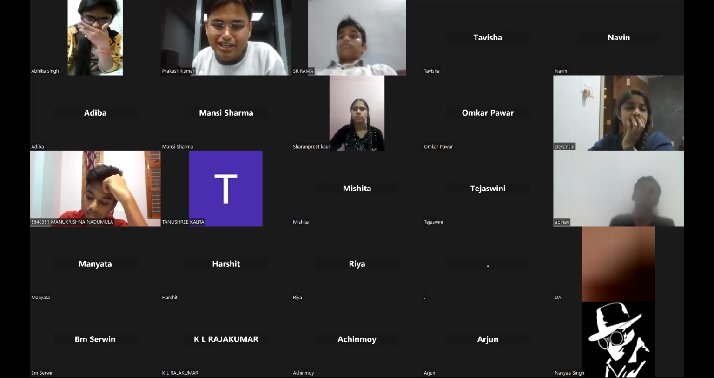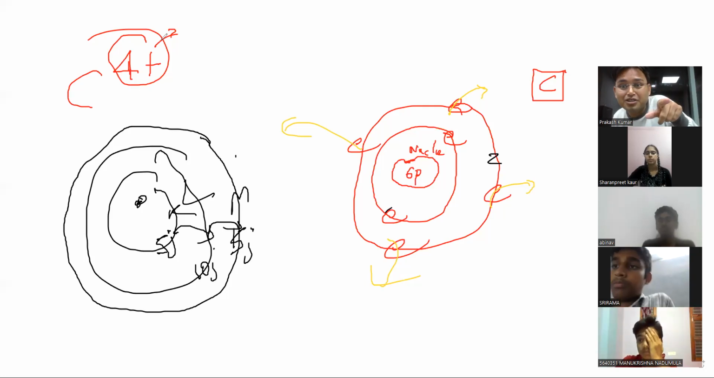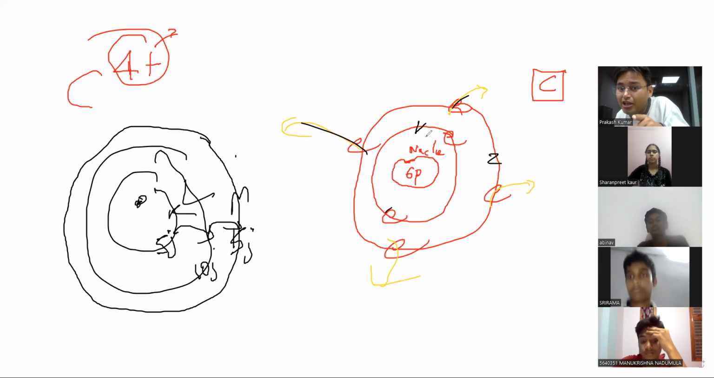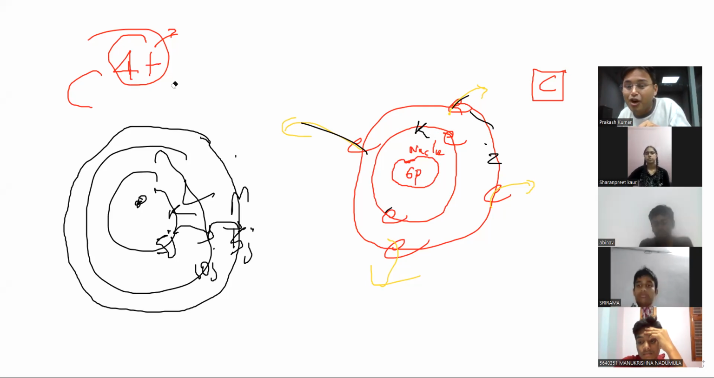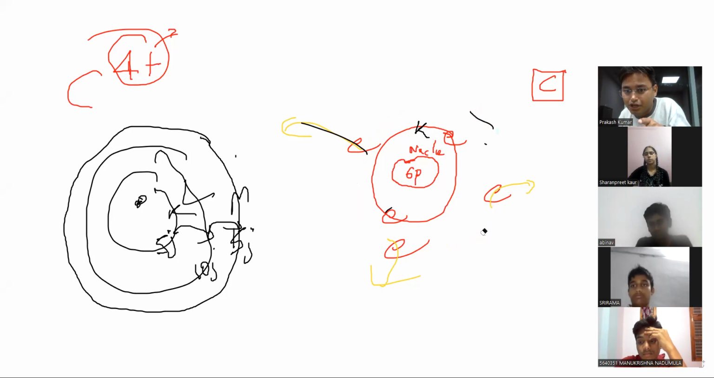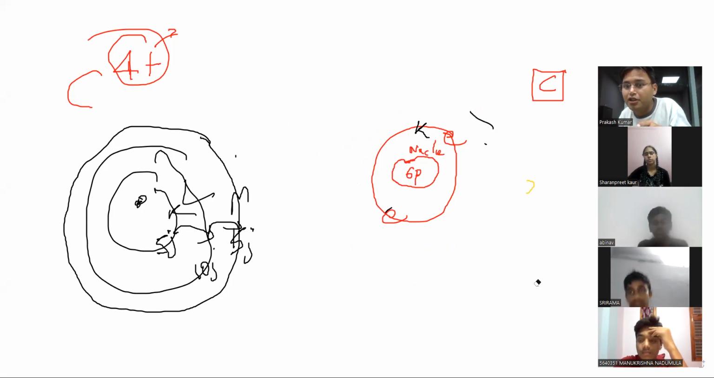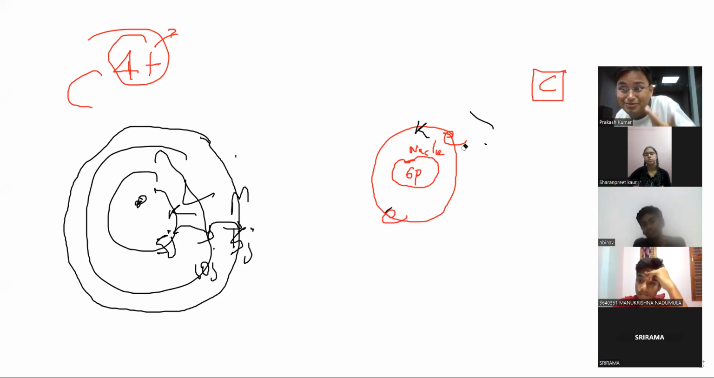So now the point is loss, and why is it trying to lose 4 electrons? Because after losing 4 electrons, the K orbit will become the outermost orbit, because all these electrons are gone. Why is it trying to form C4+? Because after losing these 4 electrons, the outermost orbit will be K only, and K already has 2 electrons. So it is thinking to become a doctor, engineer, right? Like that, by losing the 4 electrons.